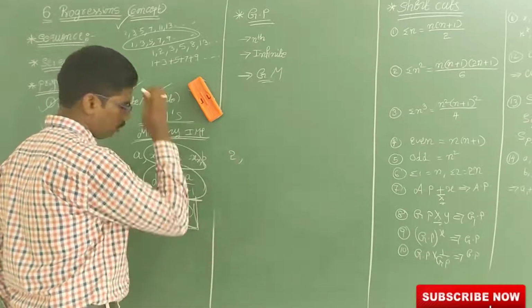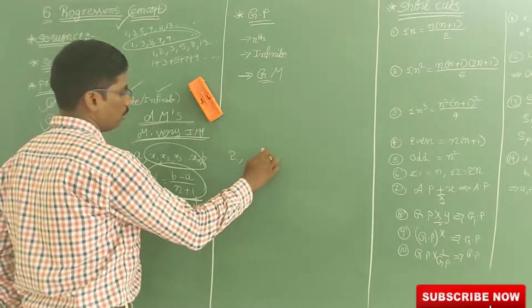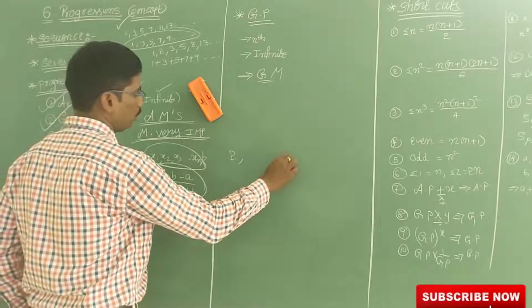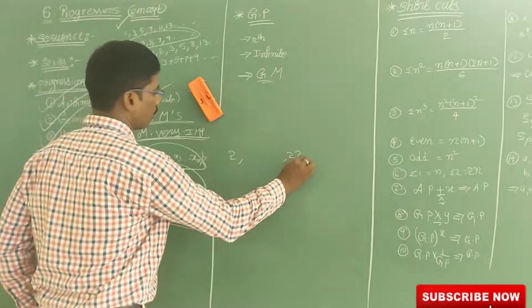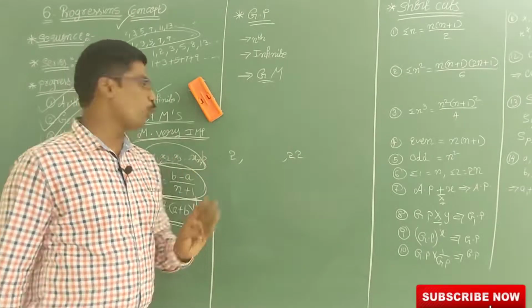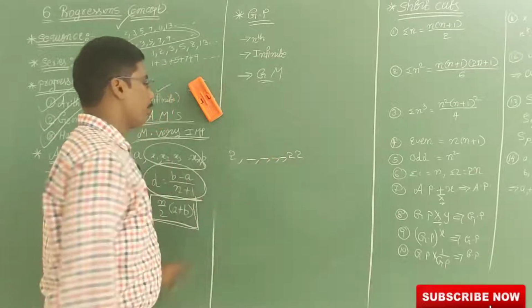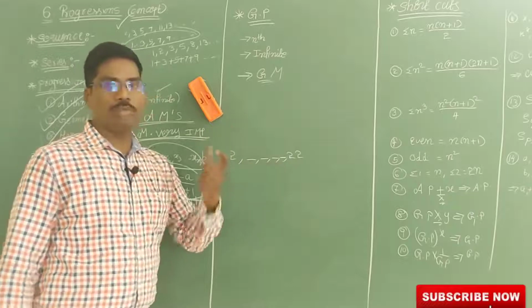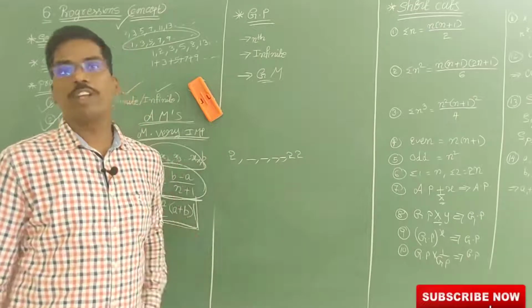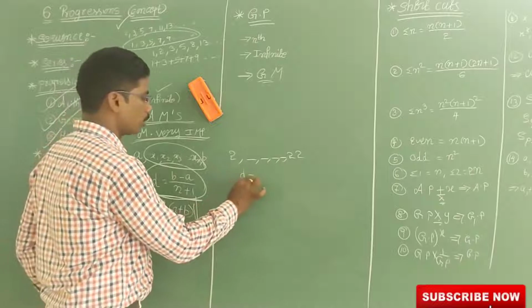2 and 22. Between 2 and 22, there are 4 terms: 1, 2, 3 and 4. Between 2 and 22, there are 4 arithmetic means. Then find the common difference. They are asking. Now what is the formula I told?